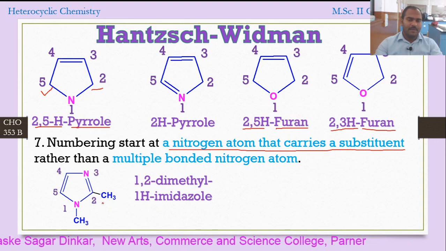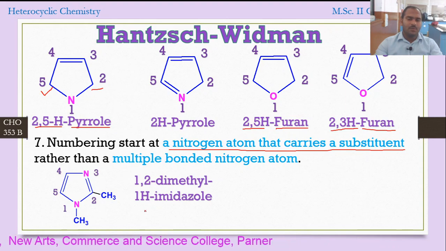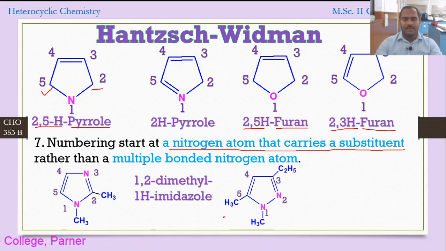The parent is an imidazole. At the first position hydrogen is removed with the methyl, so 1H-imidazole, that is the name. 1,2-dimethyl-1H-imidazole. Here we are considering another example.